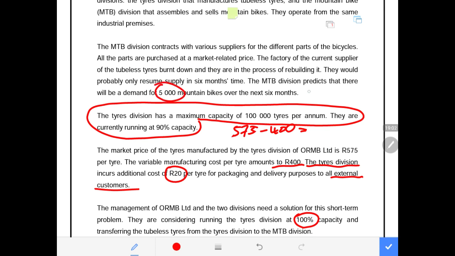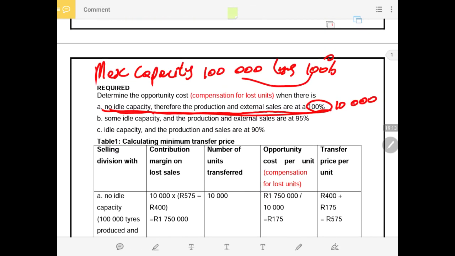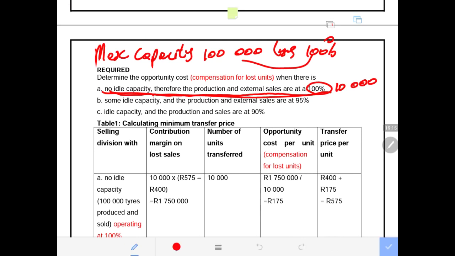So now remember, I said to you that one bicycle requires 2 tires. In other words, they need 10,000 tubeless tires to be transferred from the tubeless tire division. So now we say this will be 575 minus 400 times 10,000 units, meaning the number of units that were lost from external to be transferred internal, which is 10,000.